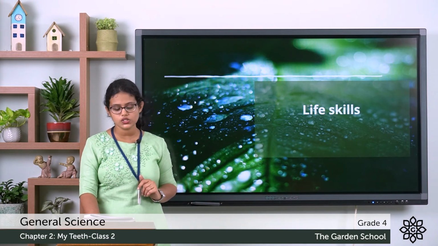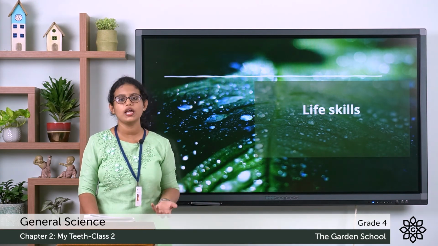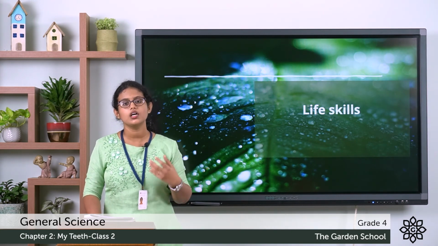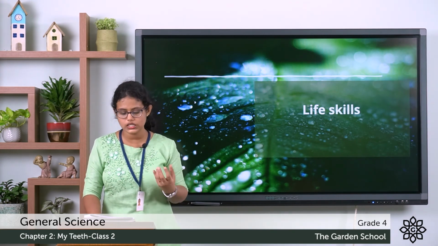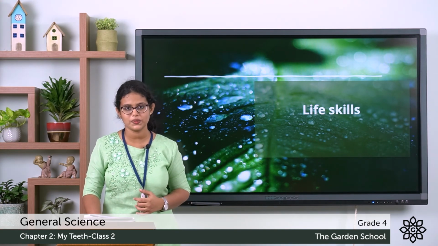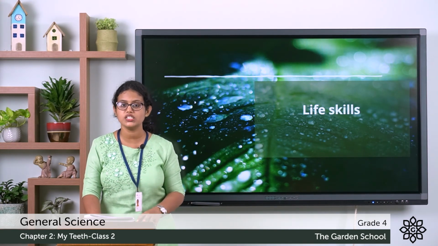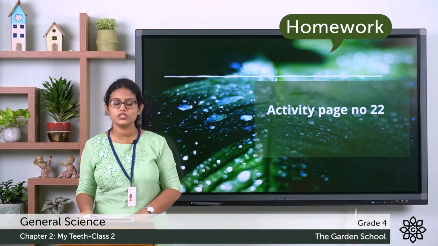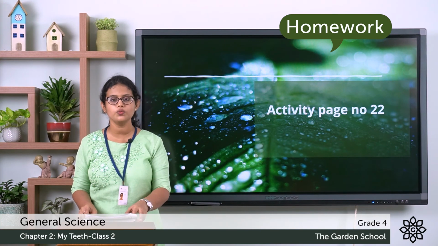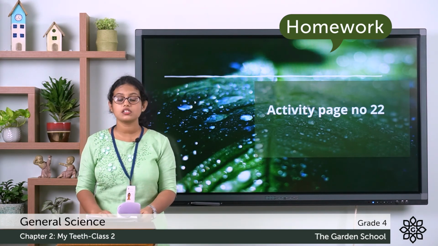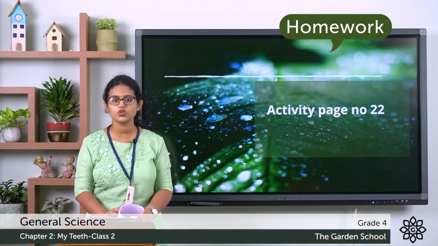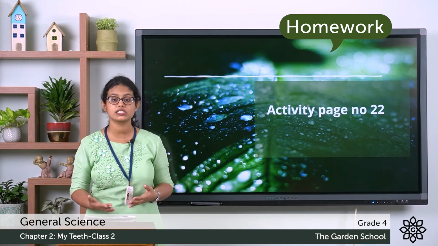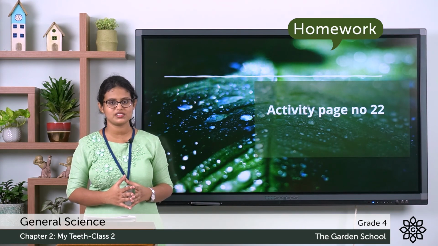Then have a dental checkup once every year. In order to maintain healthy gums and teeth, you can visit the dentist once a year for your dental checkup. So these are the things that you need to follow. Then you have an activity on page number 22, and that is the project zone. Go through the activity and do it, and once you are done, you can submit it in Microsoft Teams.